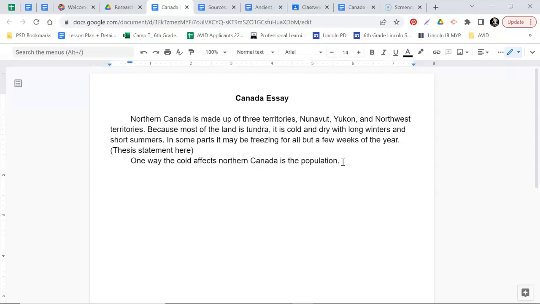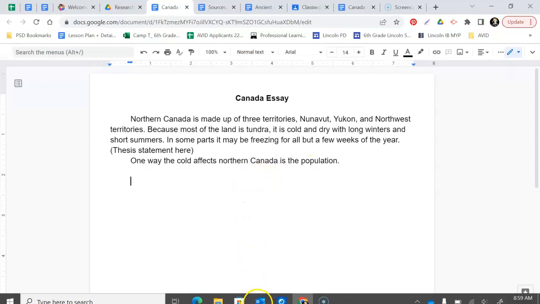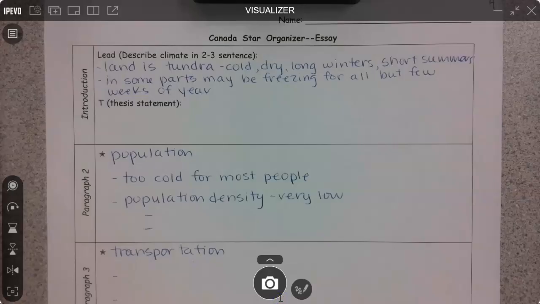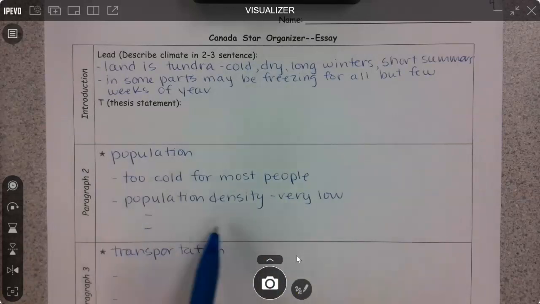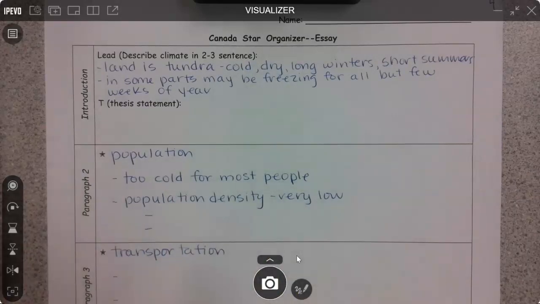So go ahead, pause the video, and think about how you can introduce your first idea, your first star idea, using the transition sets on the back. Okay, once you have introduced that, then what you need to do is look at all the details that you included about population, and put them together into sentences that help you explain how climate affects the population.